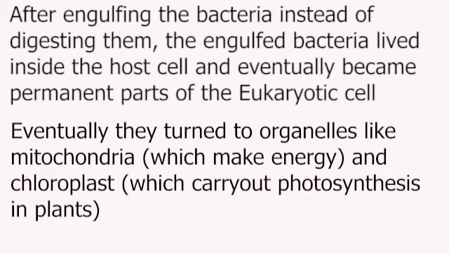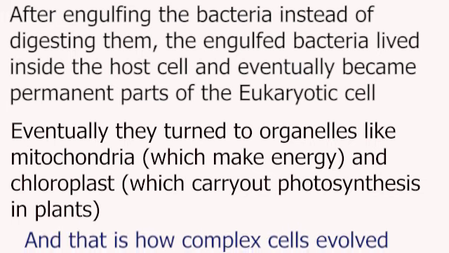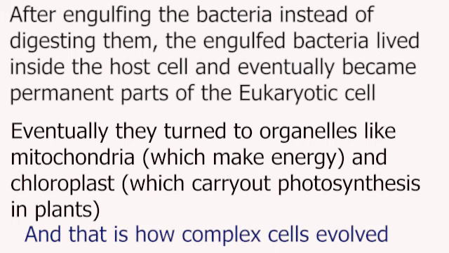And in turn for this, the mitochondria and chloroplast get protection from the eukaryotic cell, forming a mutually beneficial relationship, or in this case, an endosymbiotic relationship, forming complex eukaryotic cells.